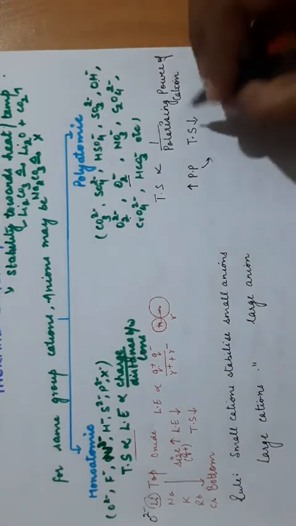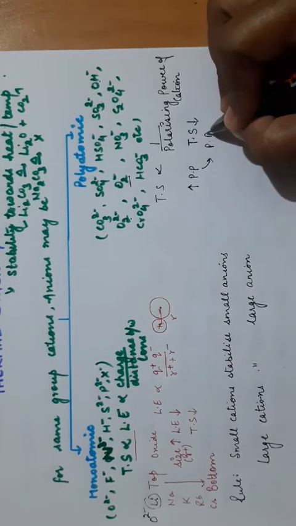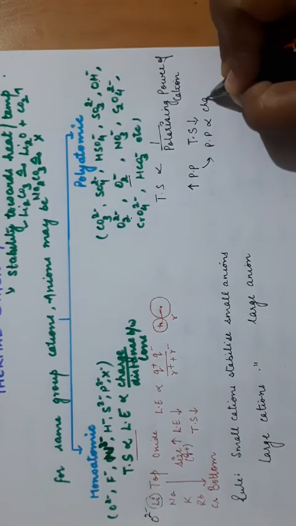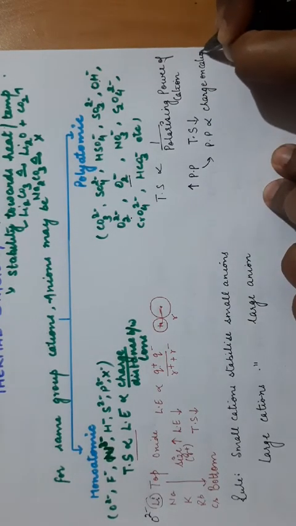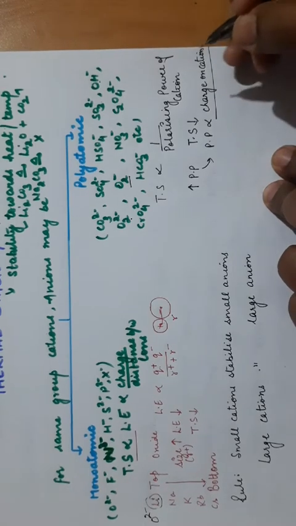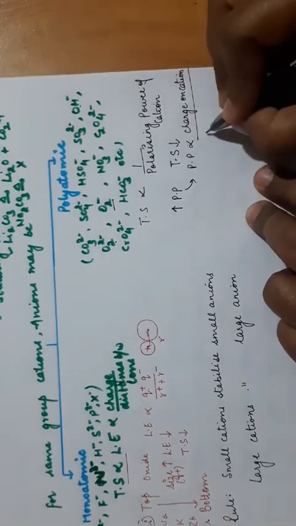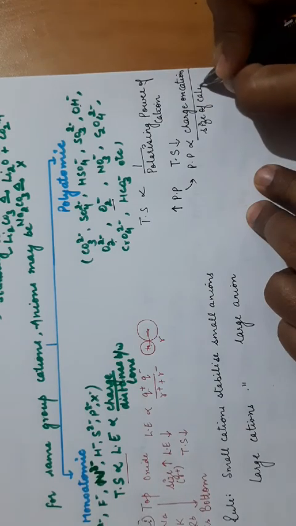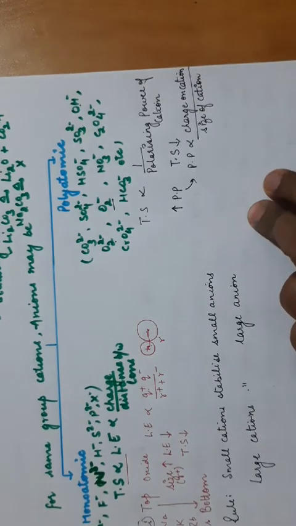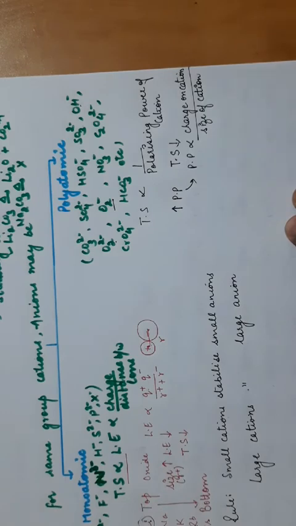The polarizing power is directly proportional to the charge on the cation. Higher the charge on the cation, more will be the polarizing power. It is inversely proportional to the size of the cation. Means smaller the size of the cation, cation का size जितना छोटा होगा उतनी ज़्यादा उसकी polarizing power होगी.